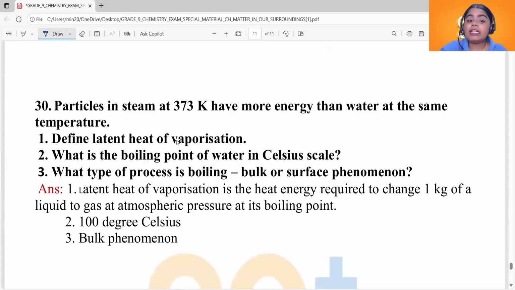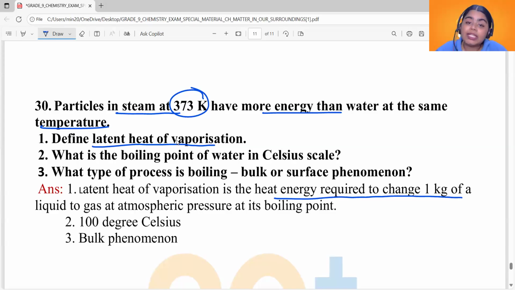See, particles in steam at 373 Kelvin have more energy than water at the same temperature. This is a statement that we just discussed from our long answer questions, right? Now, see the first question. Define latent heat of vaporization. What is latent heat of vaporization? It is the heat energy required to change 1 kilogram of a liquid into gas at atmospheric pressure at its boiling point without any change in the temperature. Okay, so that's the definition of latent heat of vaporization.